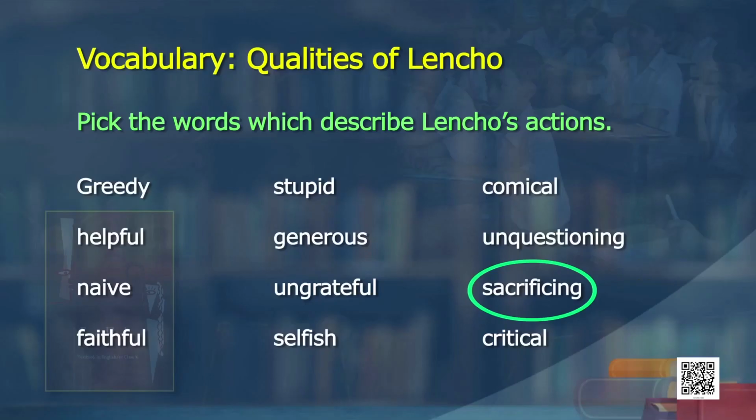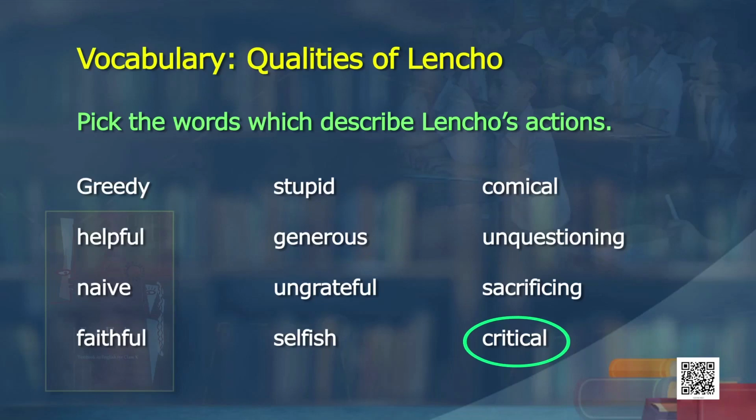Okay. Was he sacrificing? Yes, for his family. Okay. Was he critical? No. Okay. So, he was also not greedy. So, you read out the qualities of whatever I have circled.